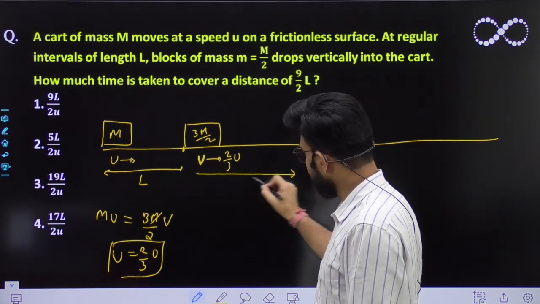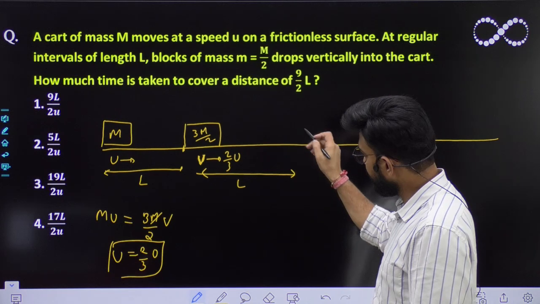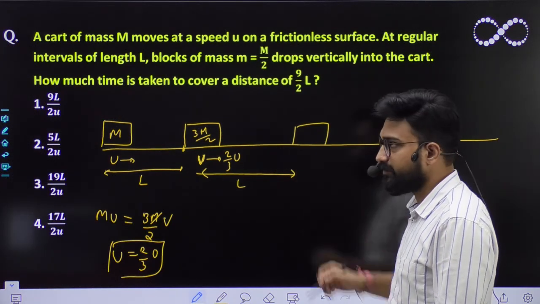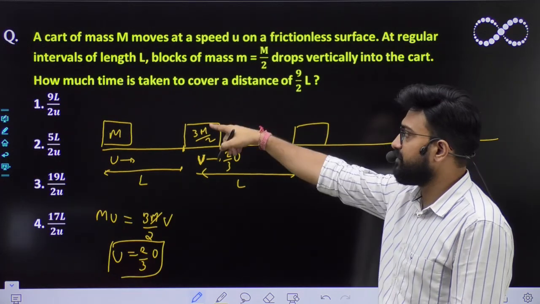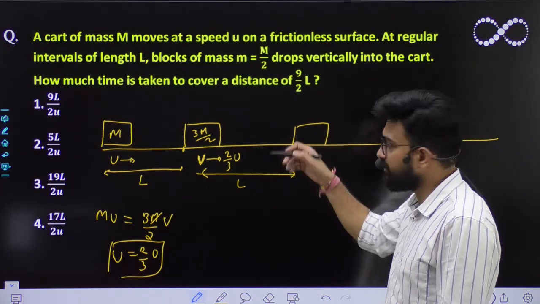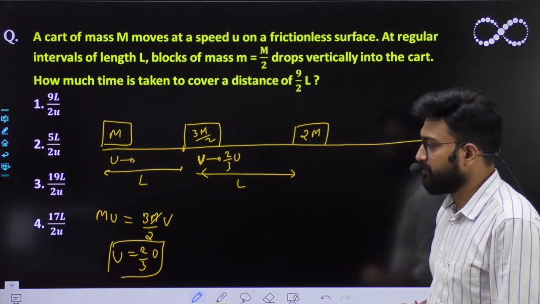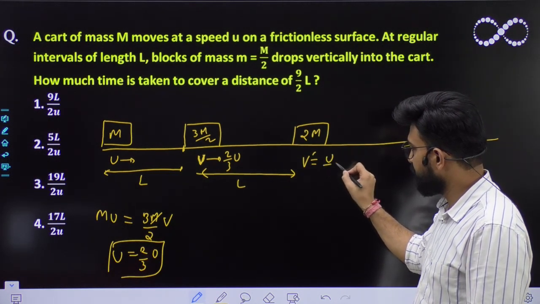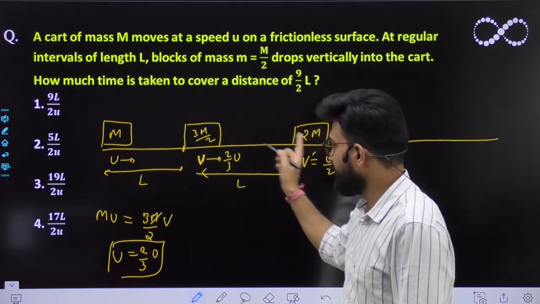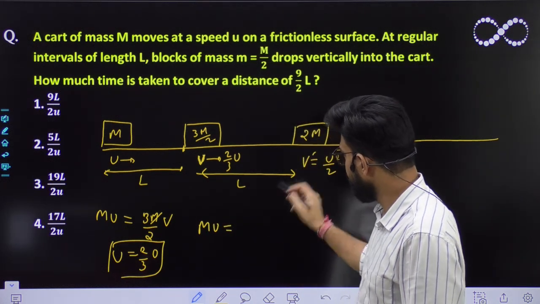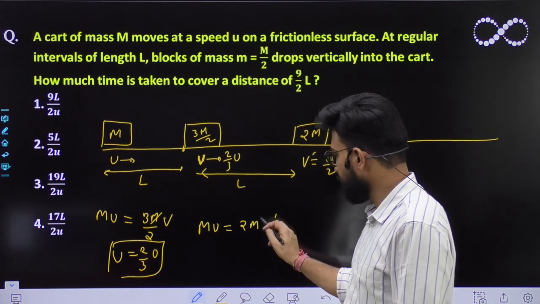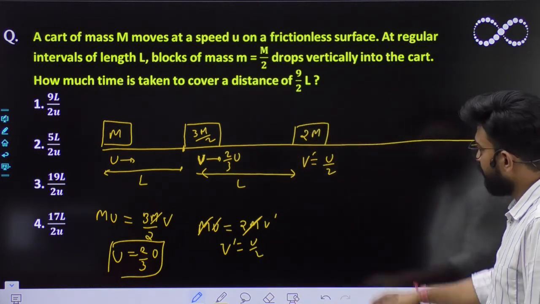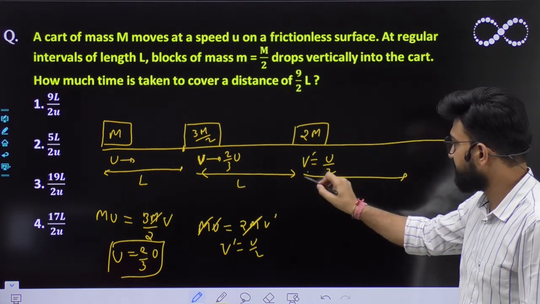So again for L length, it will move with this much speed. After again L length, its mass will be added up. 3m/2 plus again m/2: m/2 was added here, m/2 added here, so total m is added, so it becomes 2m. Now its speed becomes v' equal to u/2. Conserving momentum, m times u equals 2m times v', m cancels with m, so v' equals u/2. For again L length it will move with the speed of u/2.